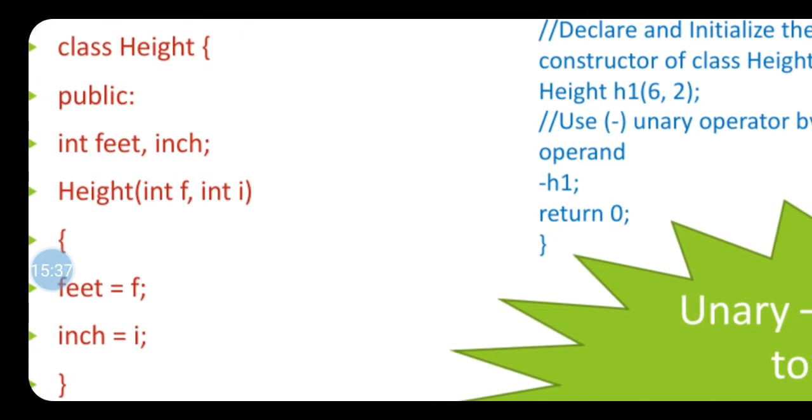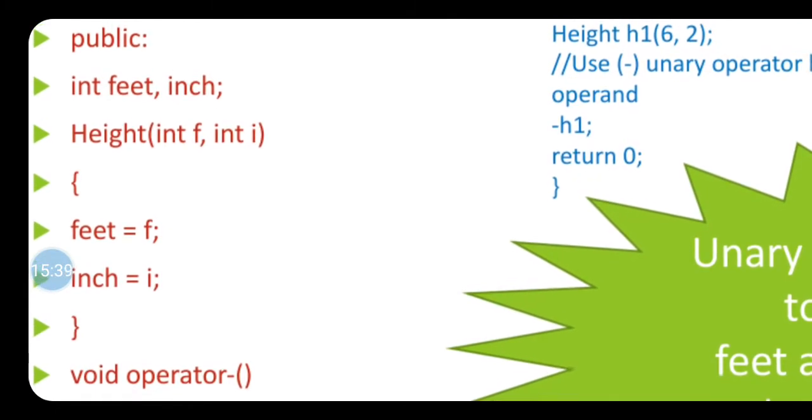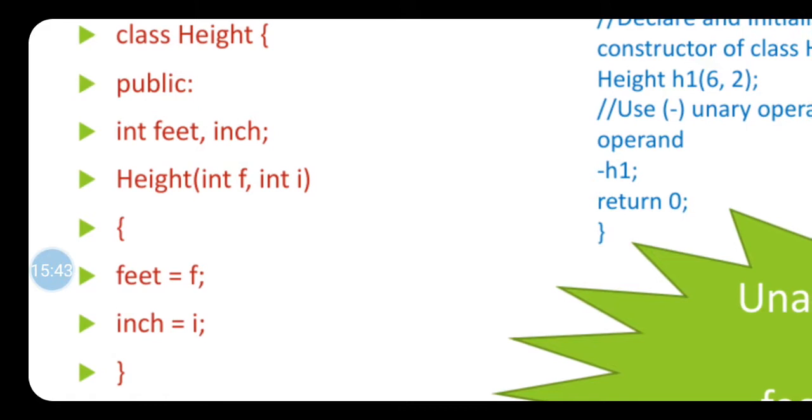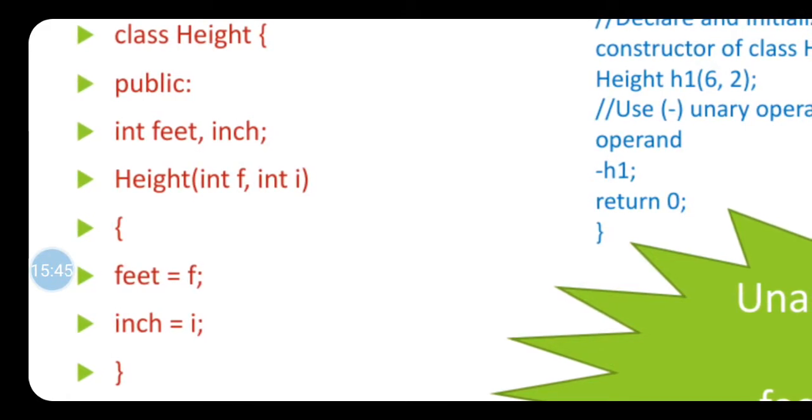What will happen then? In height h1 6 comma 2, the 6 value gets assigned to the f parameter in your constructor, and the 2 value gets assigned to the i parameter of your constructor, and these two values 6 and 2 will get assigned to the feet and inch data variables of the h1 object respectively.